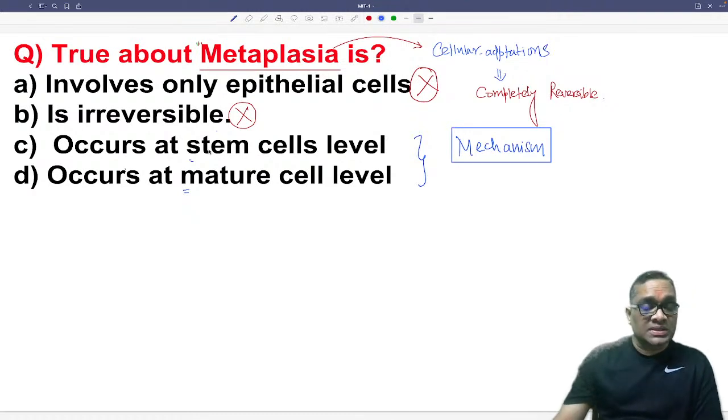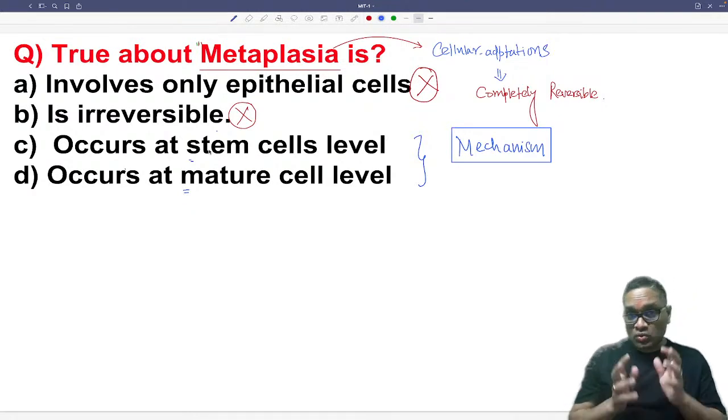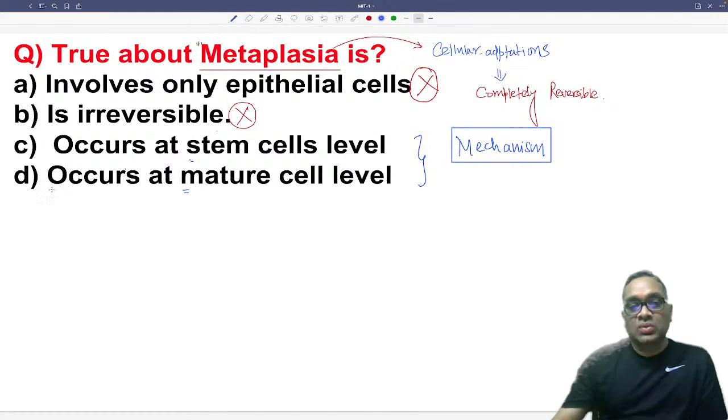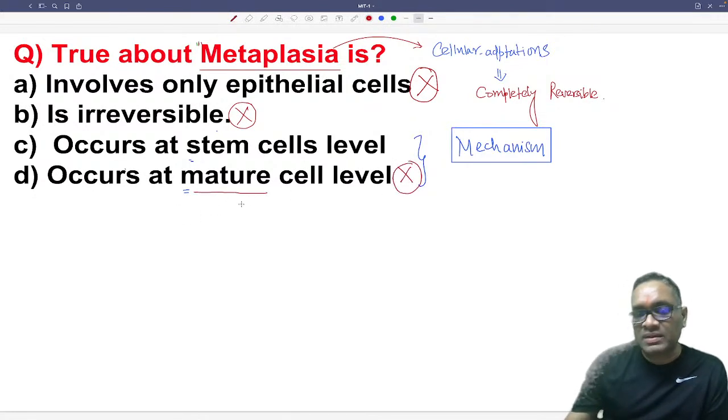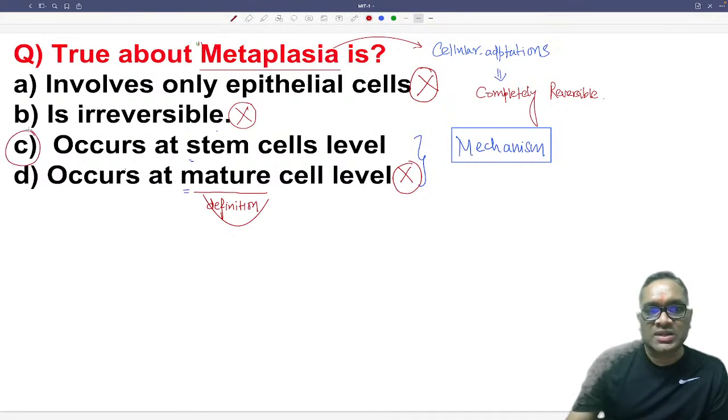Right. So this is a very shrewd MCQ, or tricky question. What we need to understand is, it does not occur at the mature cell level. So please remember, the mechanism is not at the mature cell level. When we talk about the mature cell level, that will be the definition of metaplasia, right? So this is very important to understand. The definition of metaplasia is at mature cell level. So the correct answer should be C.